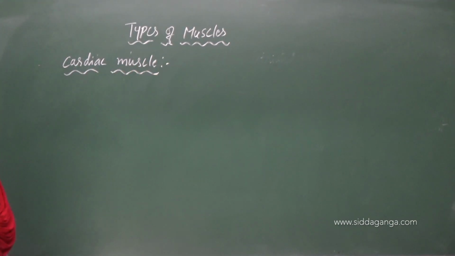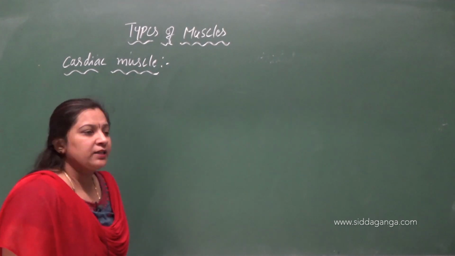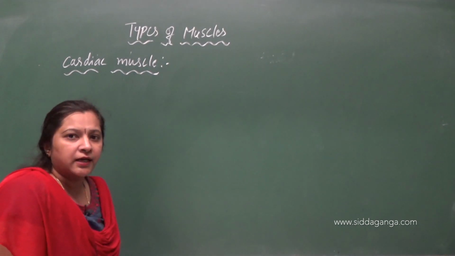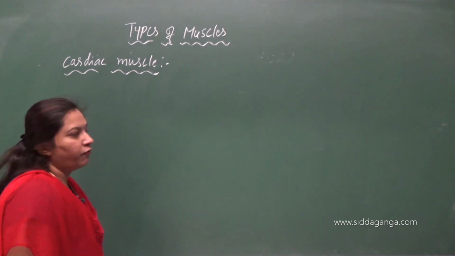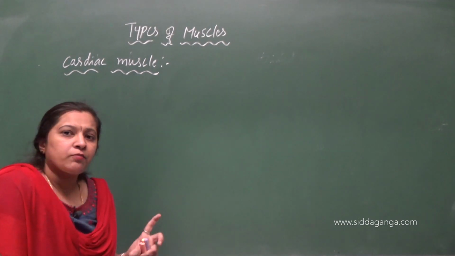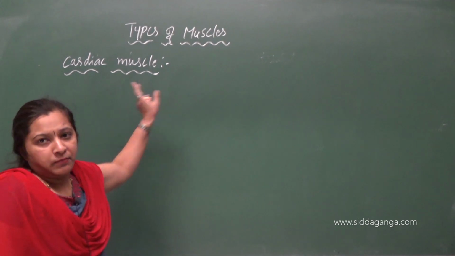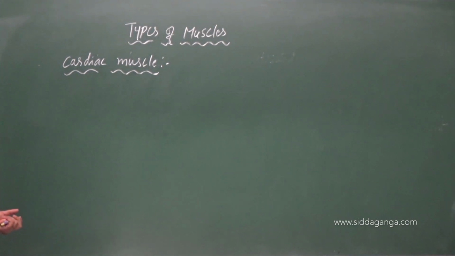Cardiac muscle. Where are these muscles present? Cardiac means they are exclusively found in the heart. Cardiac muscles are found only in the heart, hence the name cardiac muscle. Let us see the structure.